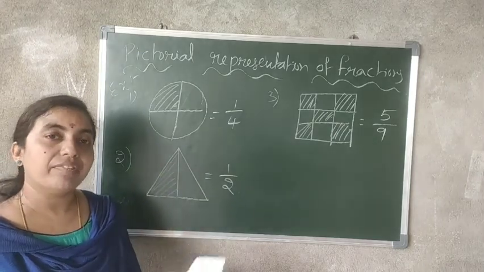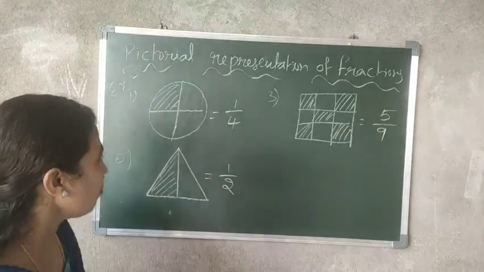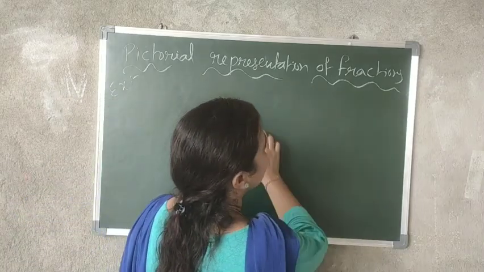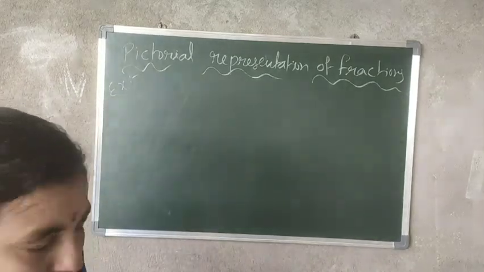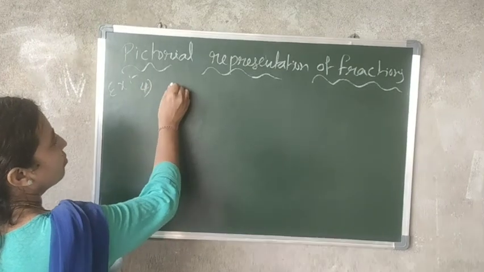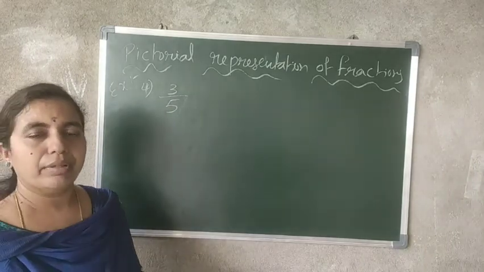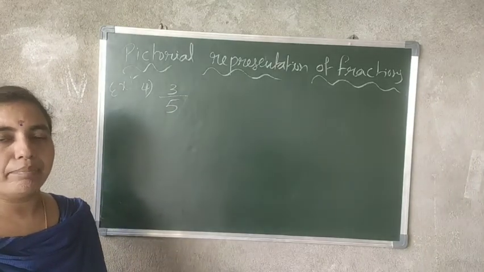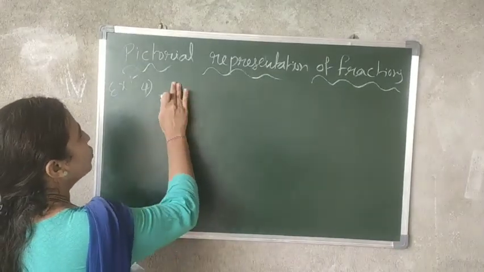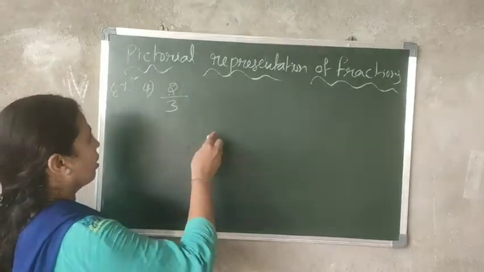Now if they have given a fraction, how do we write that as a picture? They have given 3 by 5, or 2 by 3, I'll take 2 by 3.